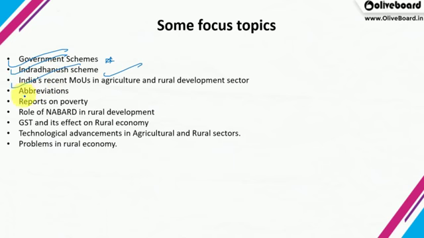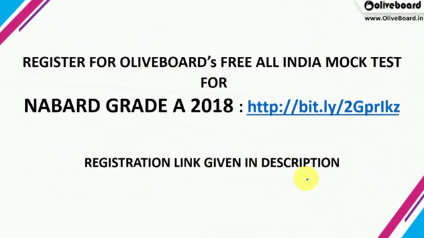India's recent MOUs, memorandums of understanding, some abbreviations for government schemes, the reports on poverty by the Government of India, then some specific committees and the World Bank, etc. The role of NABARD, GST, technological advancements and problems in the rural economy. These are some of the topics we have mentioned, and when you start preparing, you will get these topics.